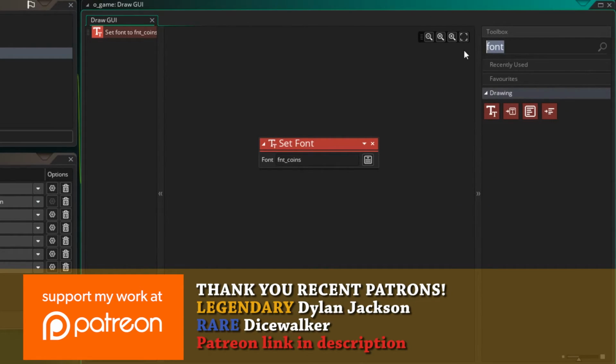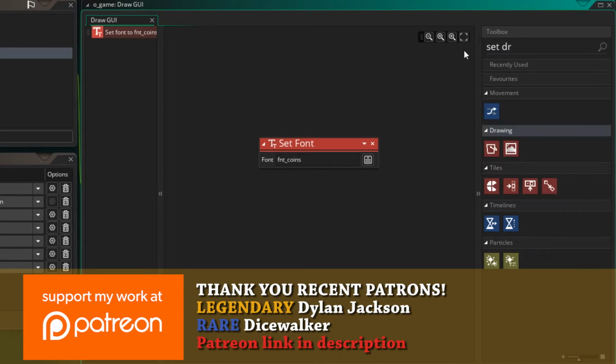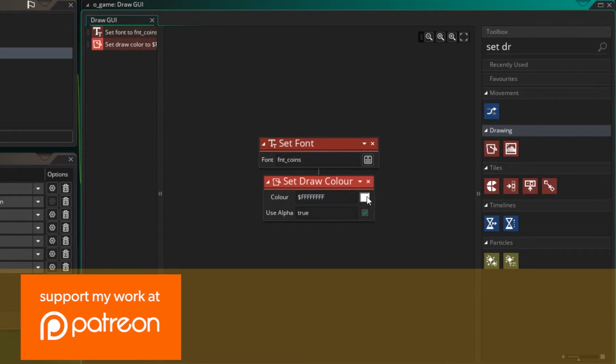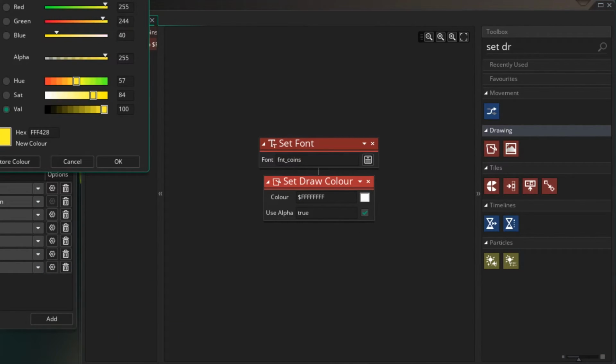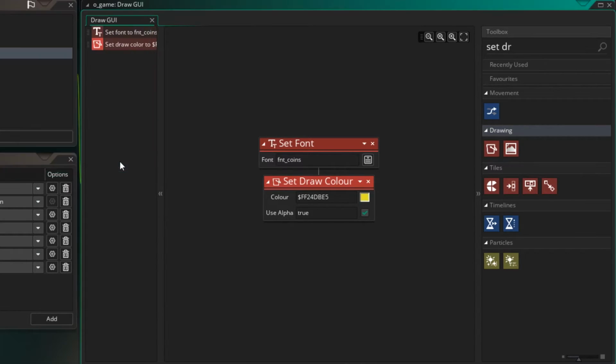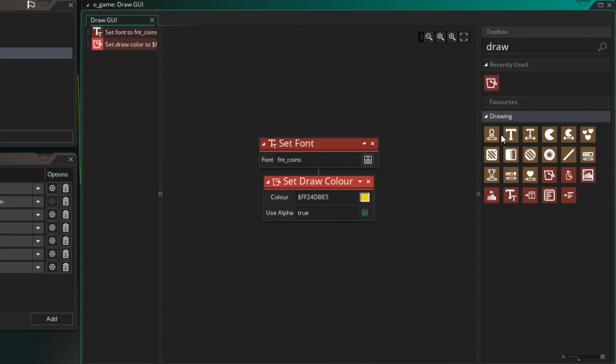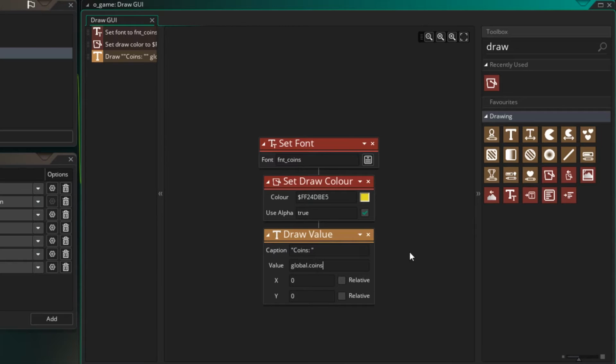And then I'm going to set a draw color. So here I want to set draw color. Now I'm going to draw it in a yellow, and I'm just going to pick a yellow color. Let's just say like that. That's fine. And now we can actually draw the amount of coins. So if you type in draw, you'll see there's a draw value. And we have a caption, so I'm going to write coins there. And here's the value we want to draw. We want to draw global.coins and the position that we want to draw them at.